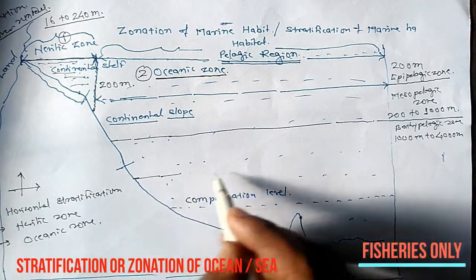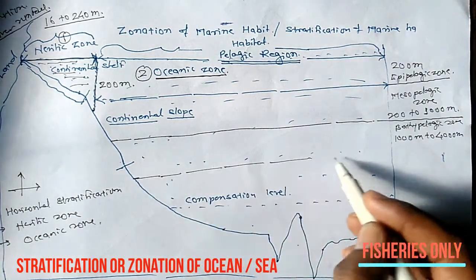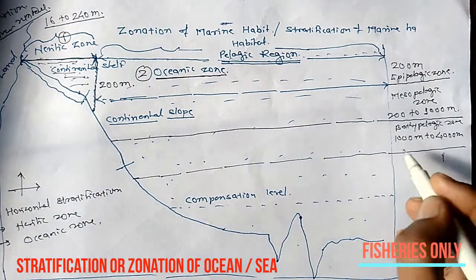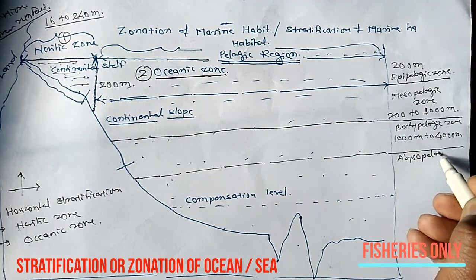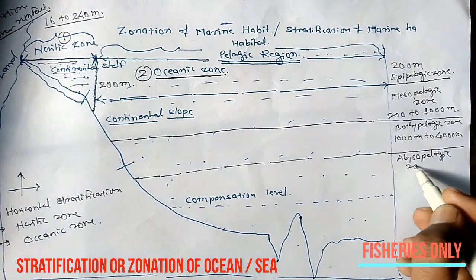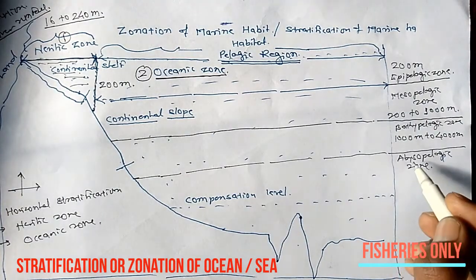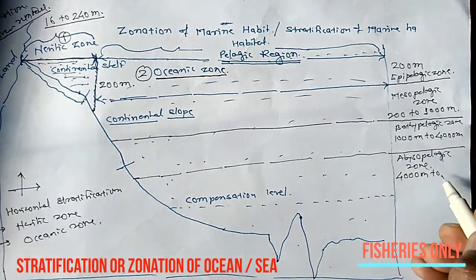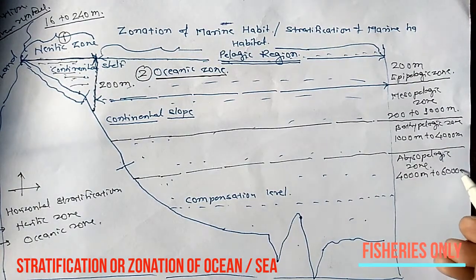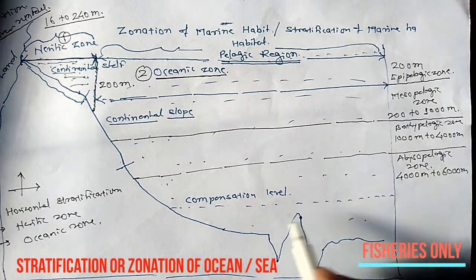Then the abyssal pelagic zone, the abyssopelagic zone. This is the water depth from 4000 meters to 6000 meters, that is called the abyssopelagic.